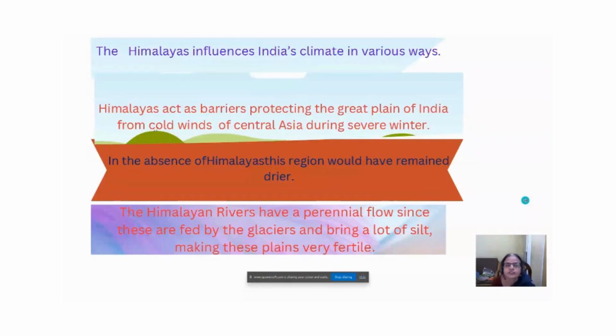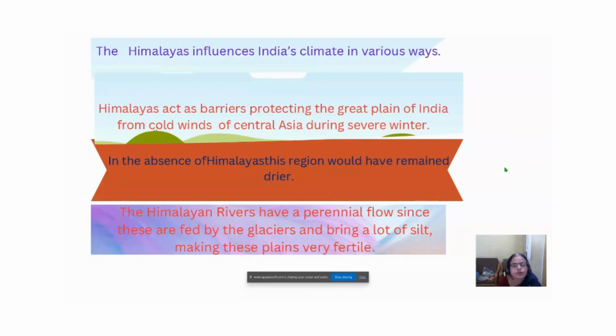Now let us see if Himalayas are not there, what would have happened to India? So Himalayas influence India's climate in various ways. They act as barriers protecting the Great Plain of India from cold winds of Central Asia during severe winter. In the absence of Himalayas, this region would have remained drier. And during winter season, the cold winds would be blowing from China, Tibetan Plateau. So, from Central Asia, when the winds are blowing, if Himalayas were not there, then India would have been frozen and no agriculture and no existence of life.